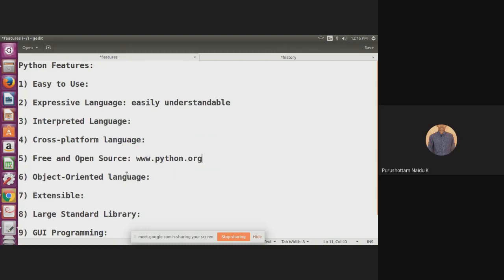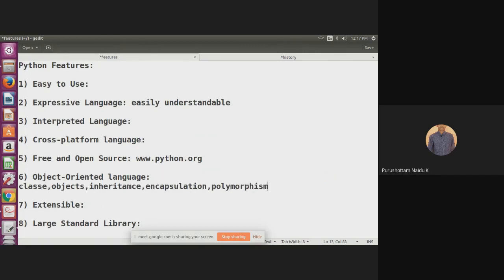And the sixth one is object-oriented language. As already discussed, object-oriented language means Python can also support some of the object-oriented concepts, that is called as class, objects, inheritance, encapsulation, polymorphism. Such object-oriented concepts are also supported by the Python programming language.